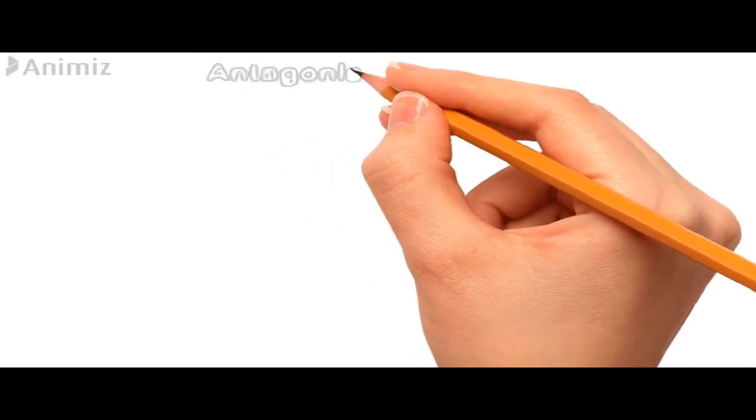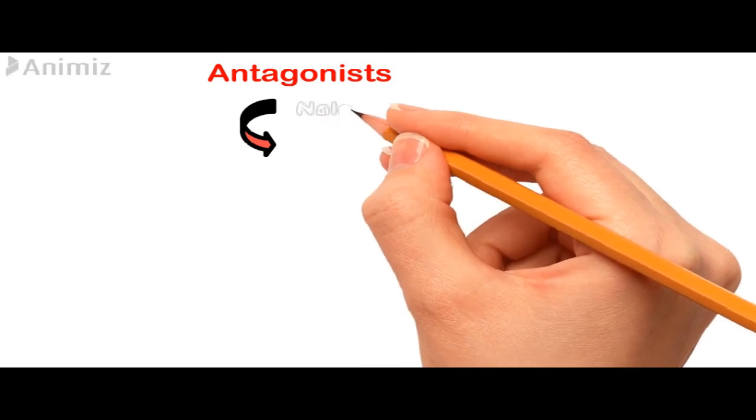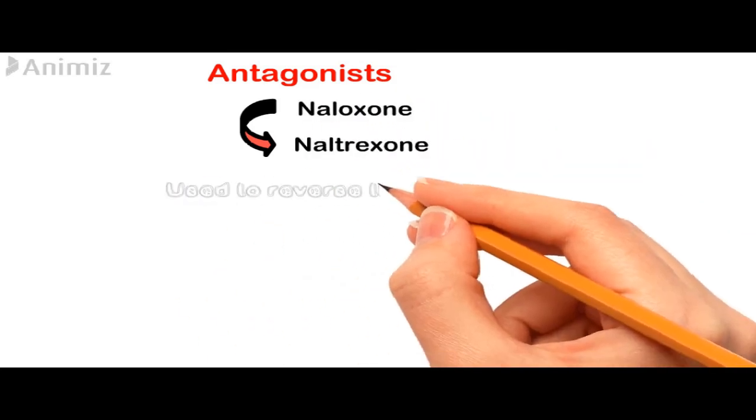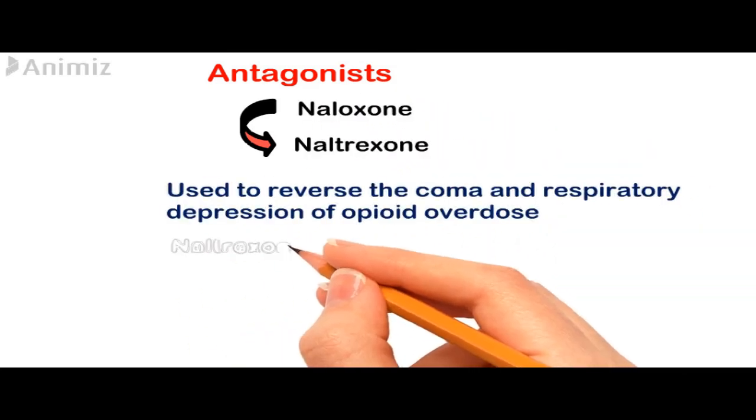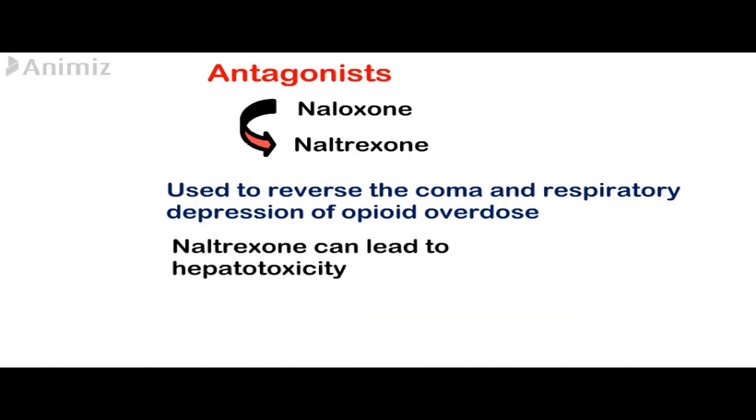Opioid antagonists bind with high affinity to the opioid receptors, but they don't activate the receptor-mediated response. So for patients taking opioids, they rapidly reverse the effect of the agonists. Examples of opioid antagonists are naloxone and naltrexone, and they are used to reverse the coma and respiratory depression of opioid overdose. Mostly naloxone is used because naltrexone can cause hepatotoxicity.